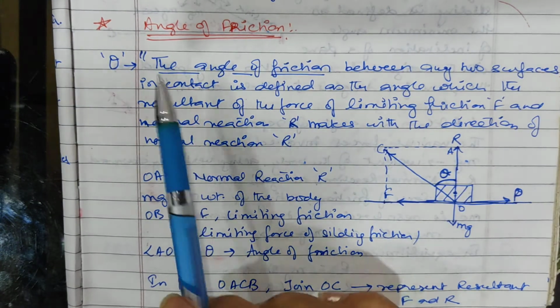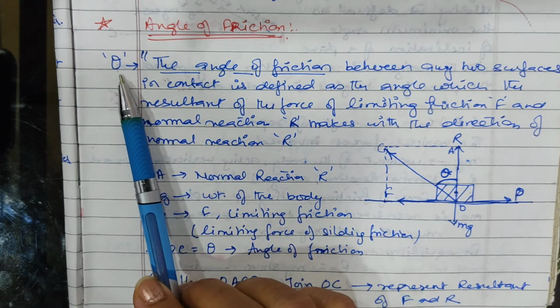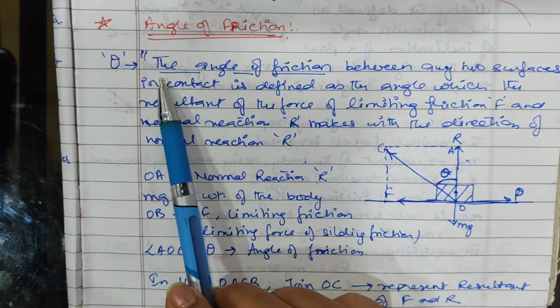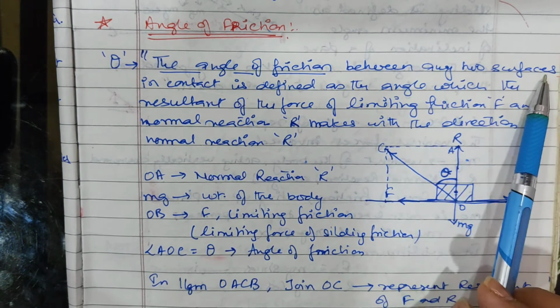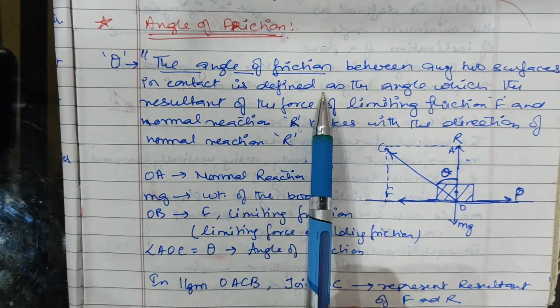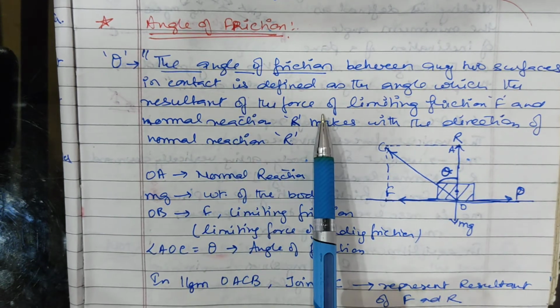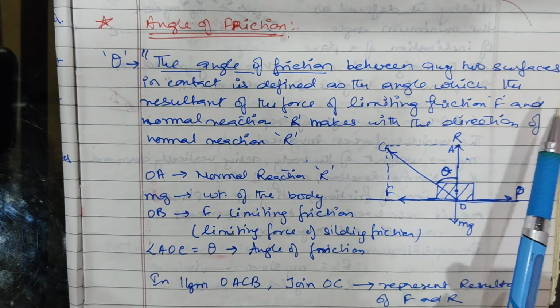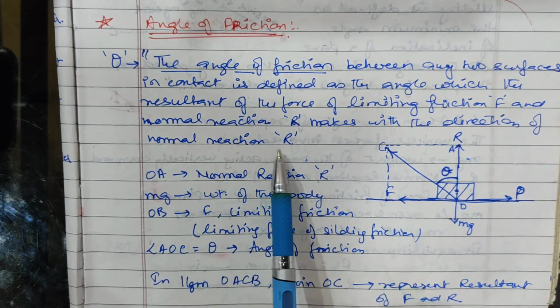Now next is the angle of friction. The angle of friction is denoted by the letter theta. The angle of friction between any two surfaces in contact is defined as the angle which the resultant of the force of limiting friction F and normal reaction R makes with the direction of normal reaction.